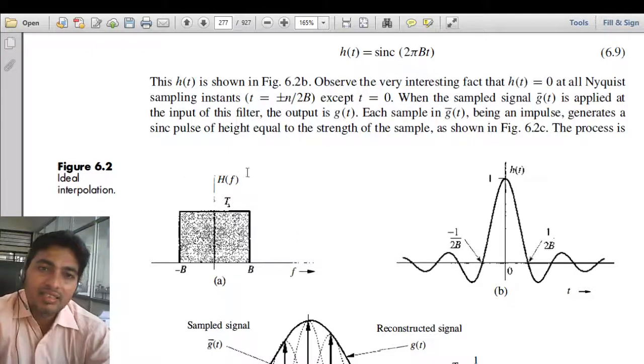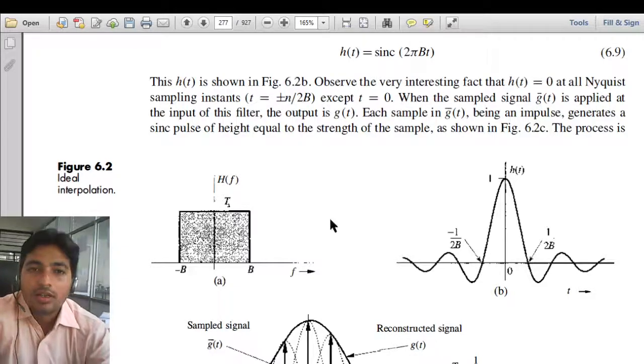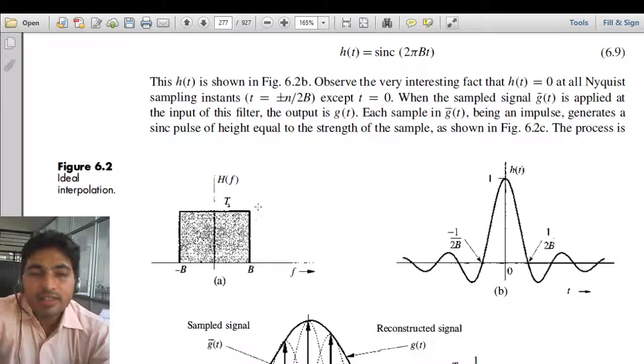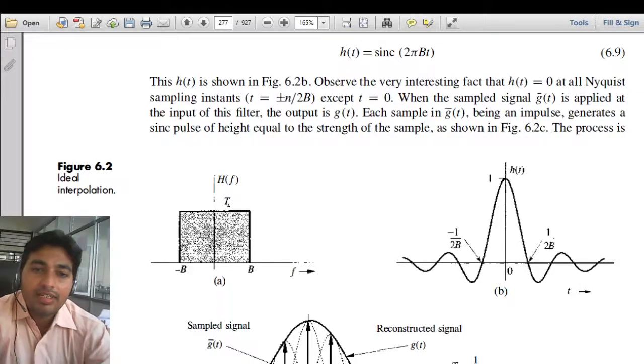Now this is the frequency domain. H(f) is the response in the frequency domain, so it will allow only the frequencies from -B to B to pass. Now in terms of the time domain, when we take the inverse Fourier transform of this step function, we know that we get a sinc function, and vice versa.